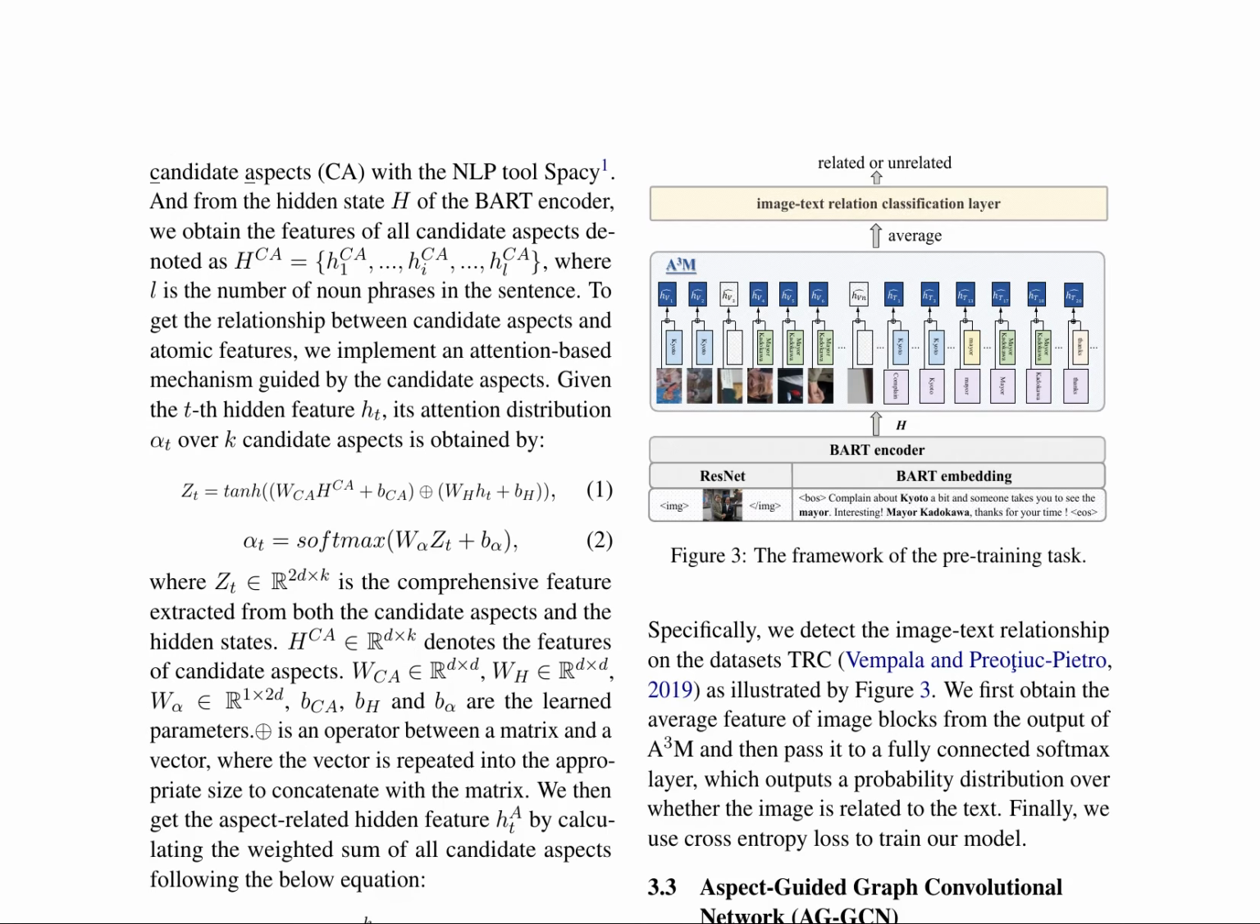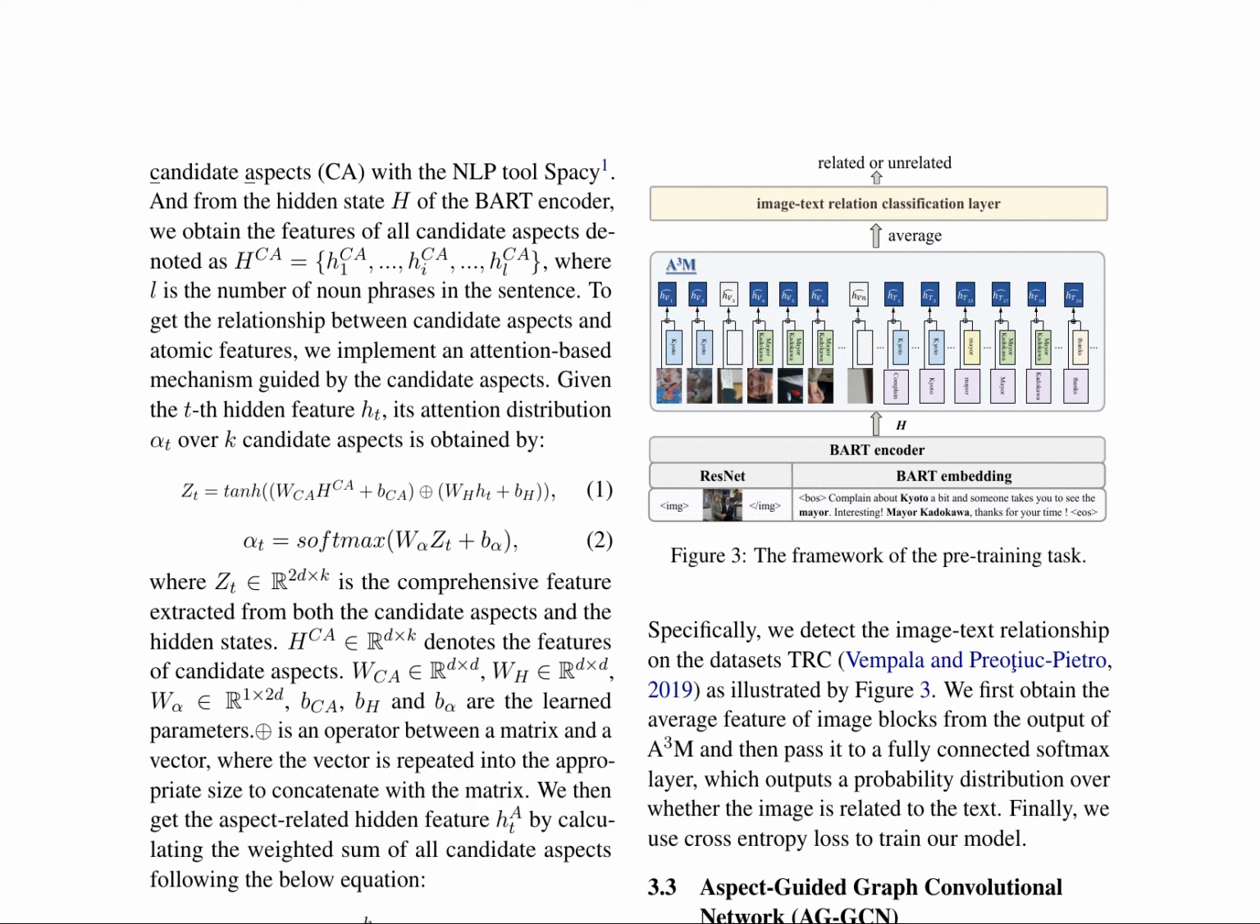The aspect-aware multimodal alignment, A3M, module is designed to align visual and textual modalities, leveraging candidate aspects extracted using the NLP tool spaCy. These candidate aspect features, denoted as HCA, are obtained from the hidden state of the BART encoder. An attention-based mechanism is implemented to capture the relationship between candidate aspects and atomic features, guided by the candidate aspects. The attention distribution alpha T over K candidate aspects is computed using equations 1 and 2, where ZT is the comprehensive feature extracted from both the candidate aspects and the hidden states.